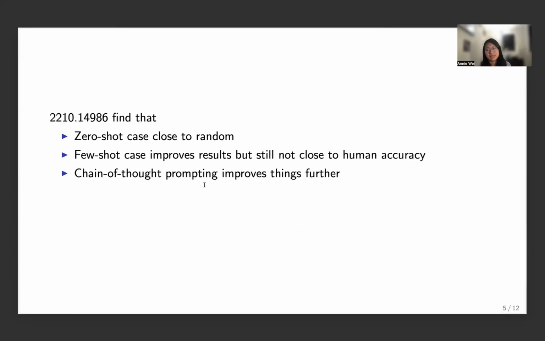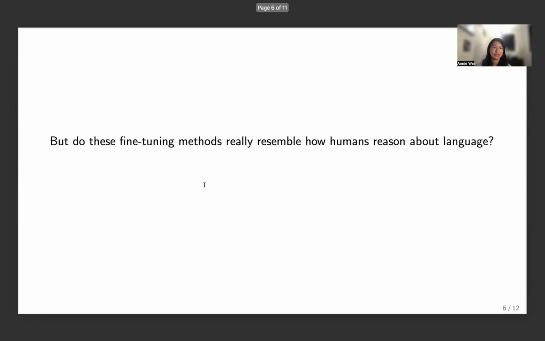What the authors of this paper find is that the zero-shot case is pretty much close to random, which means that this form of reasoning is hard for language models to do. The few-shot case improves results, but still doesn't quite match human accuracy. And chain of thought prompting, which is where you ask the model to explain its reasoning, improves things even further. I guess the question I have is whether these fine-tuning methods really resemble how humans reason about language.